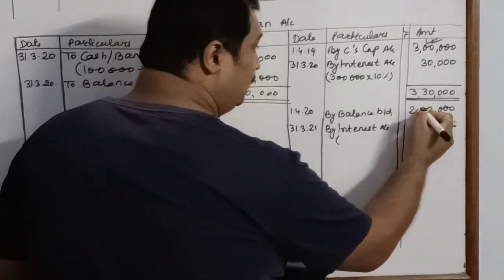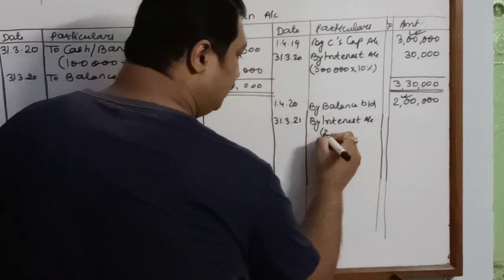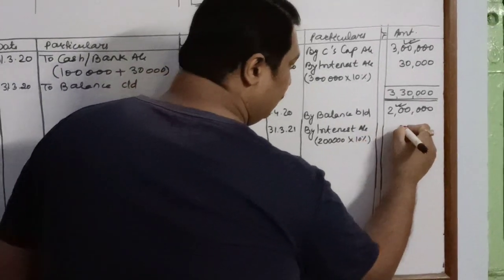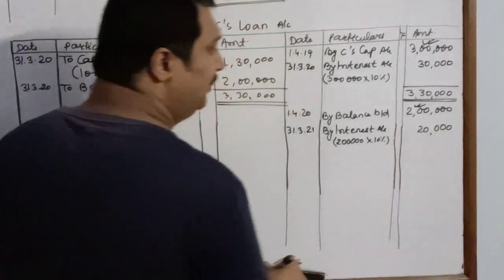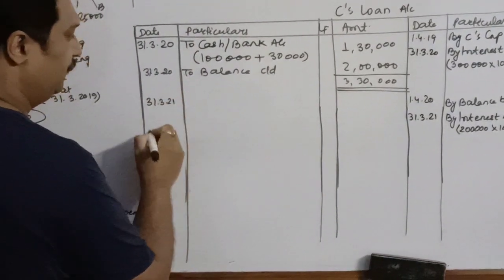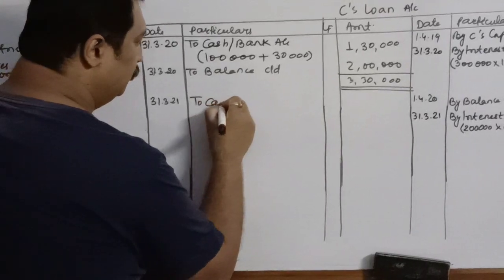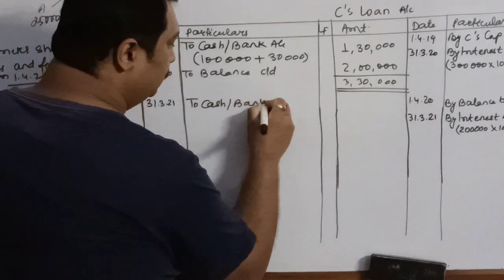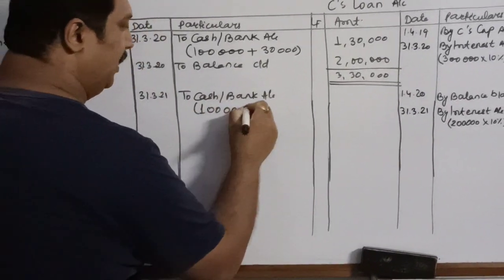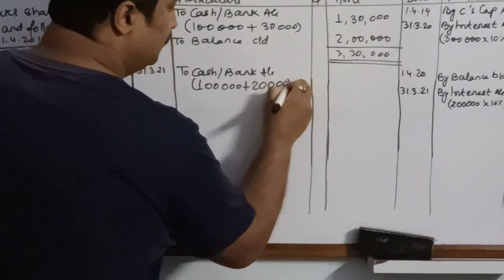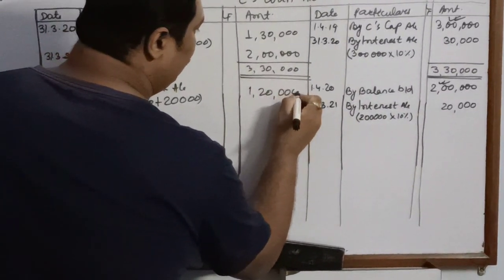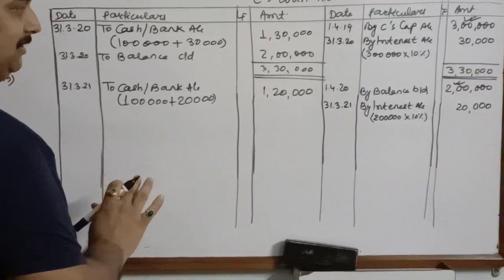Interest will be calculated on which amount? The balance. How much is the balance left to be paid? 2 lakhs at the rate 10%. So how much is the interest? 20,000. Now we will pay at the end of the second year, 31st March 2021, to cash or bank account the second installment. Obviously the second installment is of rupees 1 lakh along with interest. So interest is rupees 20,000, and the second installment to be paid will be rupees 1,20,000.